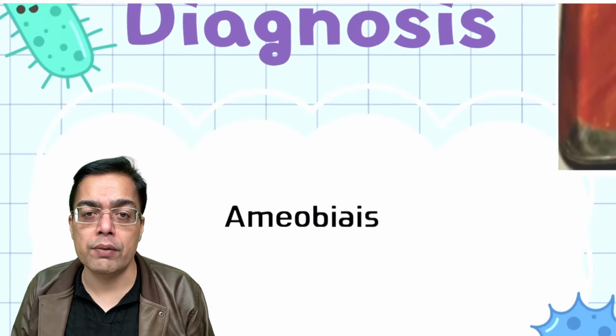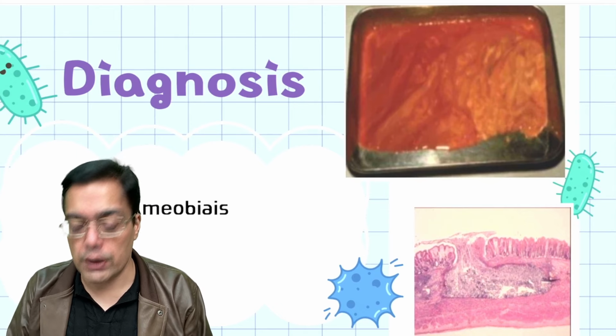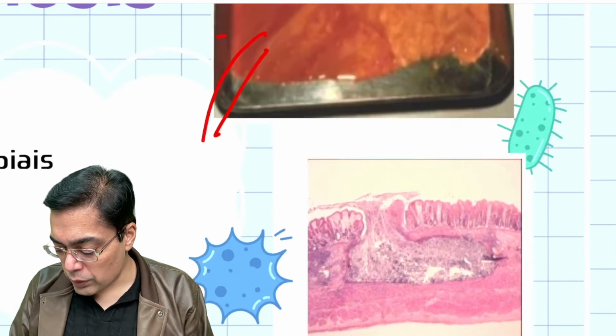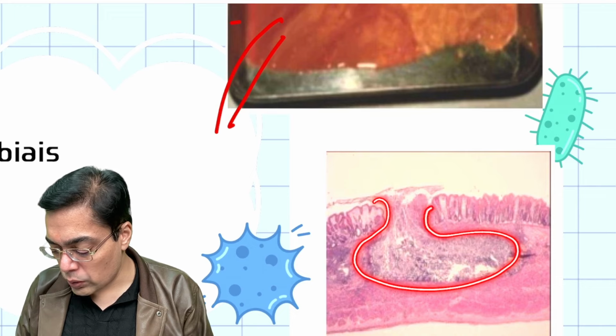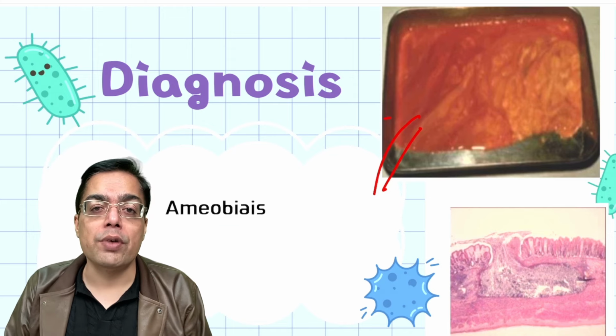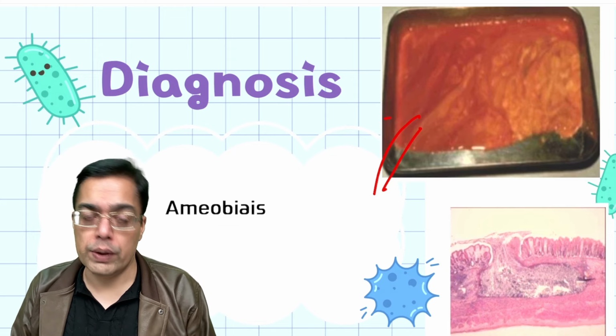Of course, you are already familiar with the diagnosis as amoebiasis. Entamoeba histolytica is the organism that we are talking about over here. That's an example of the anchovy sauce. This is an example of a flask-shaped ulcer that we are talking about in the colon of these patients. And of course, when we are talking about this kind of organism, it is best treated with the help of which particular drug? The answer is again metronidazole.